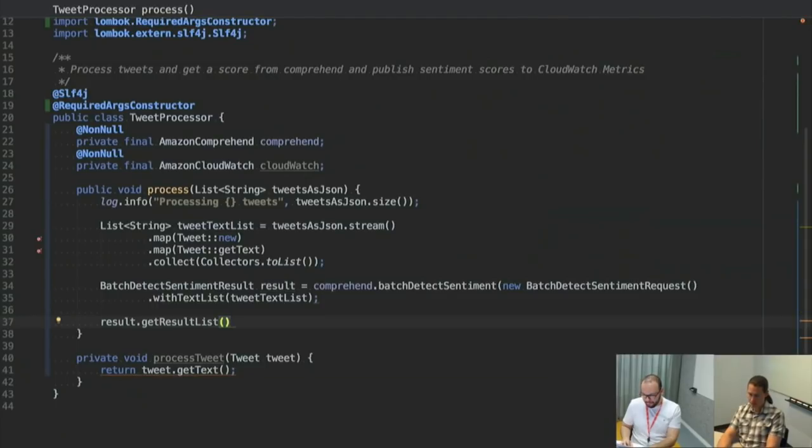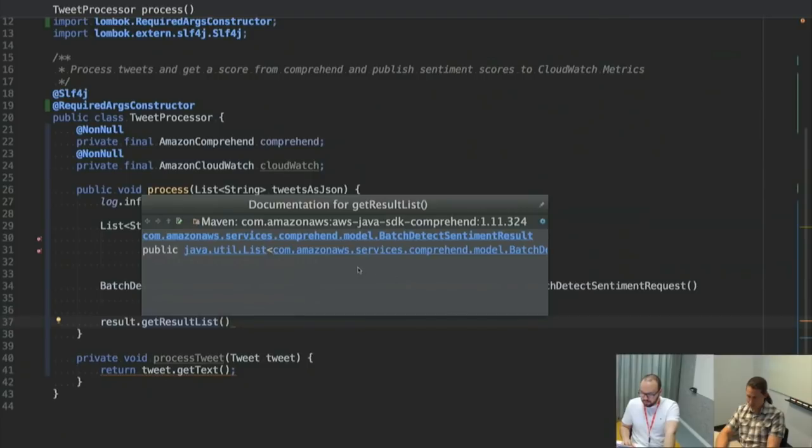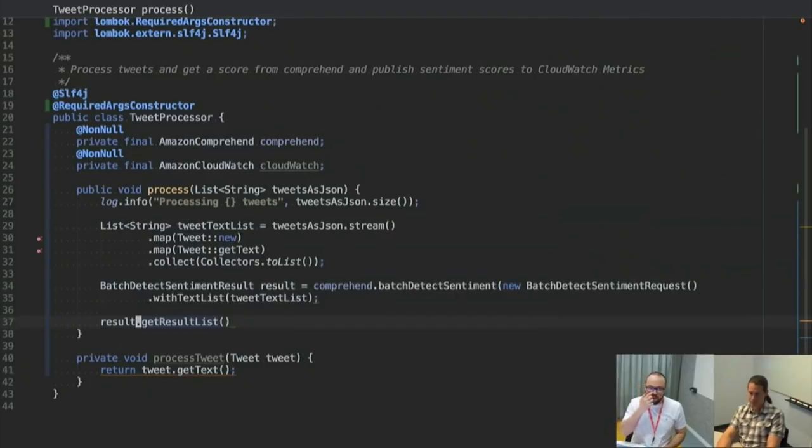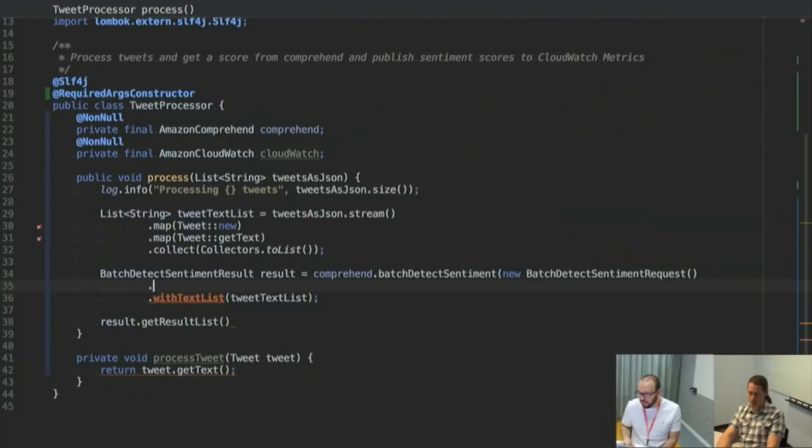So I'll get a result list that gives me something. I don't know what this is. I'm guessing it's a list. So this returns me a list of detect sentiment item results. Okay. You actually have to pass the language as EN for English, so that's not optional. You have to pass that.